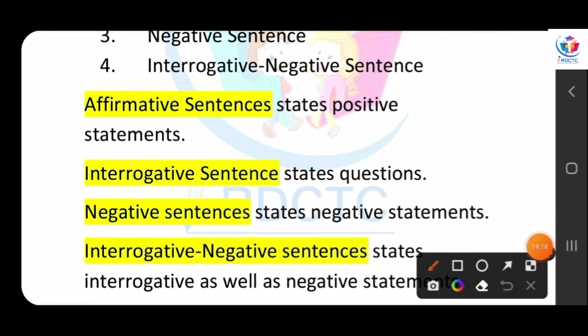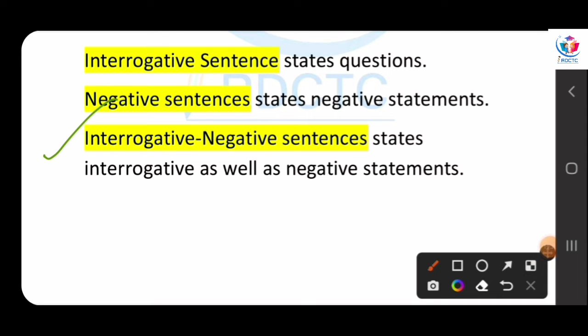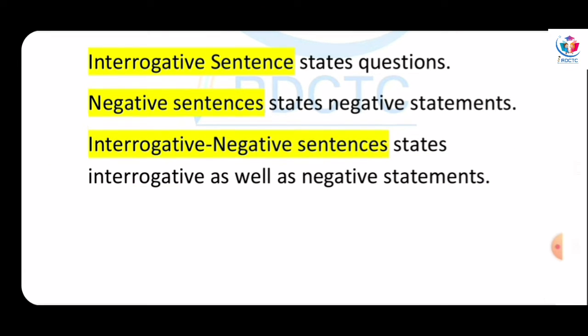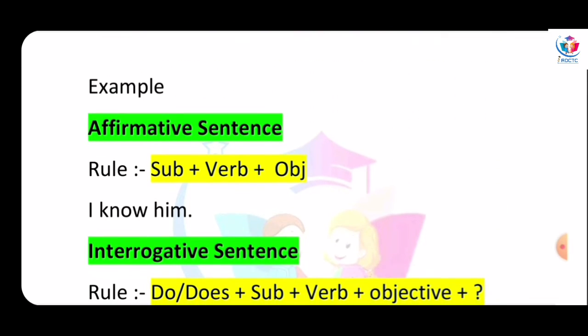Let's see what an affirmative sentence is. An affirmative sentence states positive statements. An interrogative sentence states questions. A negative sentence states negative statements. An interrogative negative sentence states interrogative as well as negative statements. Okay? Let's see in detail. Affirmative sentence.